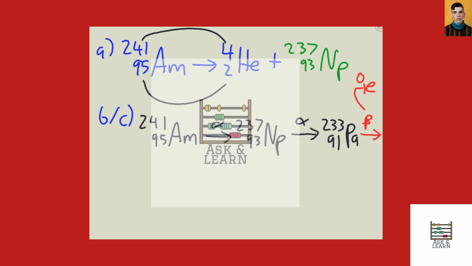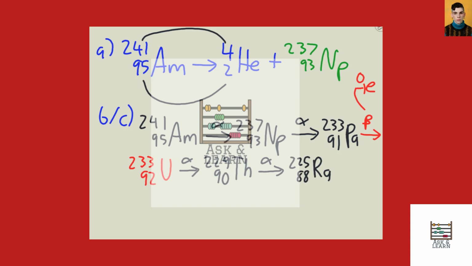So in this case, we will see this protactinium becoming uranium. After that, we encounter yet another alpha decay. So we will subtract 2 from the atomic number and result in thorium. The thorium will then undergo an alpha decay and we'll get radium-225.